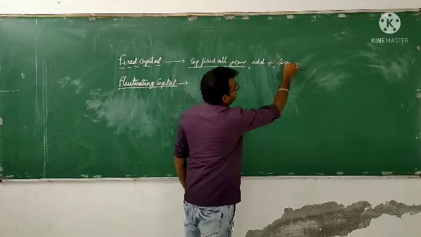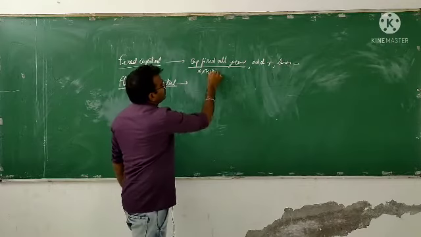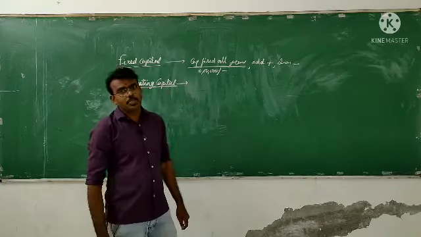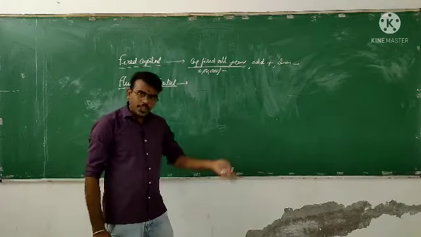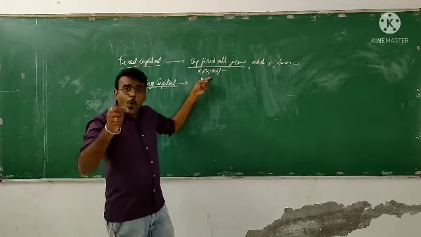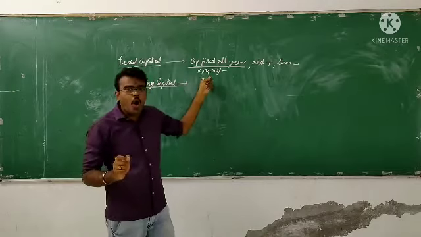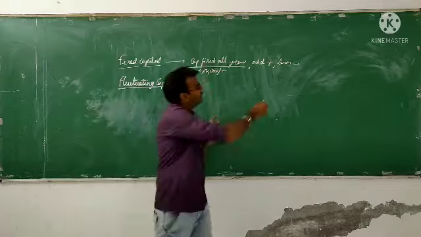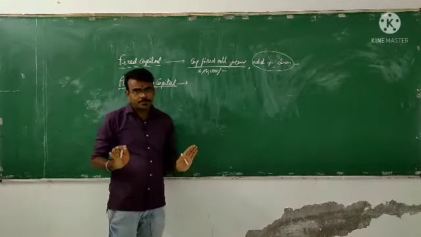For example, you contributed 10 lakh rupees for the financial year 2021-22. For 22-23 it will be the same. For 23-24 also it will be the same. It will change only if you give any additional capital or if you withdraw money from the firm. Only in these two cases the fixed capital will change.